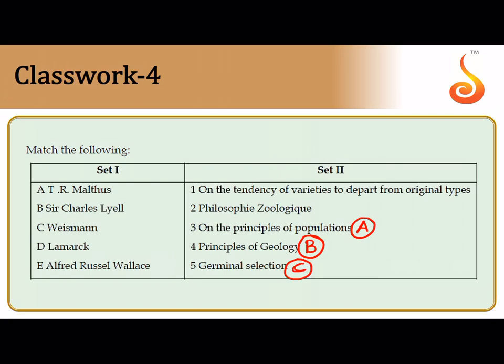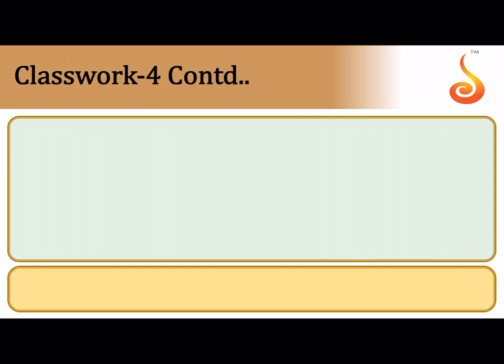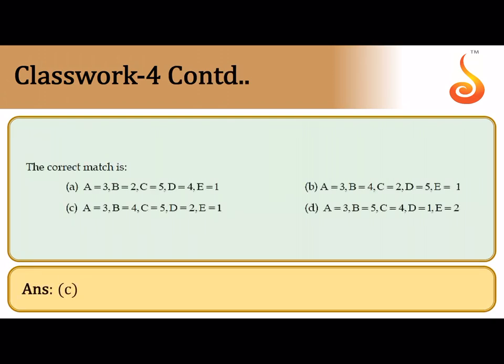Lamarck was the one who wrote a book called Philosophie Zoologique. So it is the second one in column 2 that is matched with Lamarck from column 1. Alfred Russel Wallace said that there is a general tendency for varieties to keep shifting from their original type, so that there is a constant change in the environment. So considering all this, it is the third option which is the correct answer.